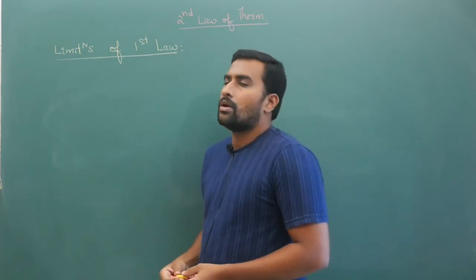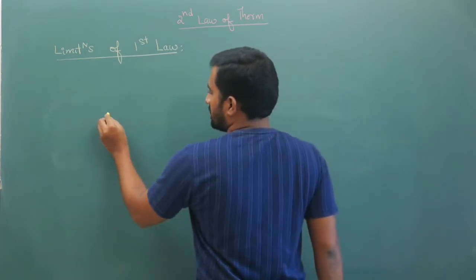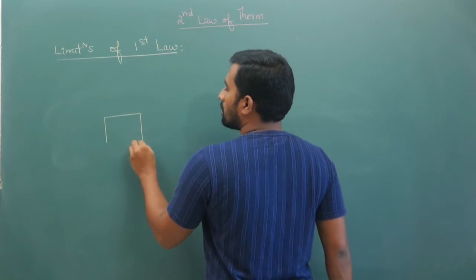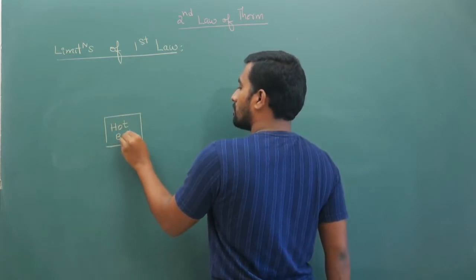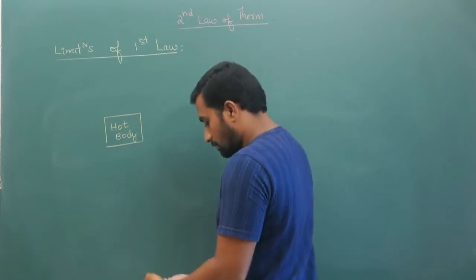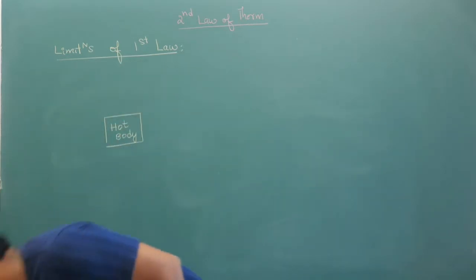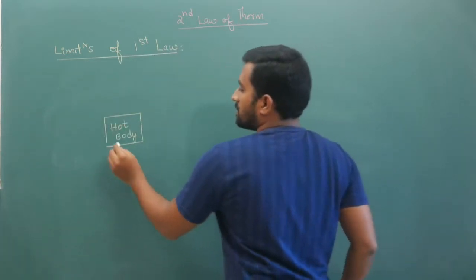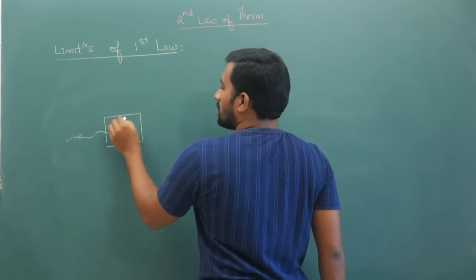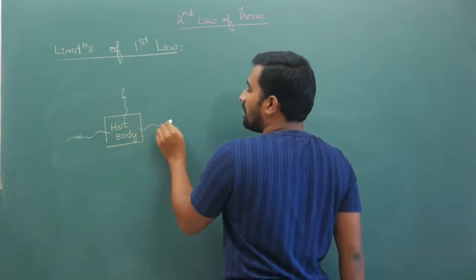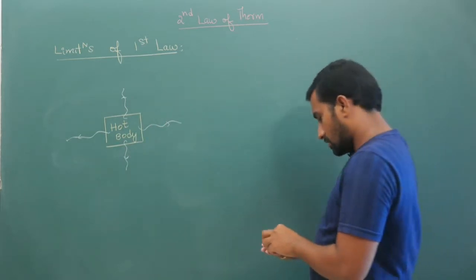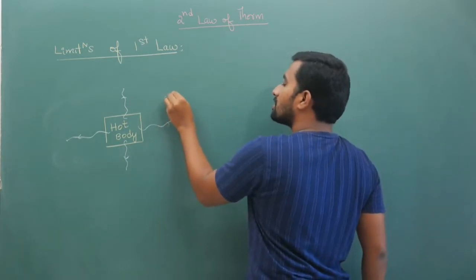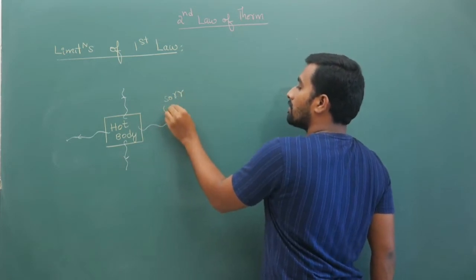Normally, for example, if you have a hot body at high temperature, this hot body will start giving out heat energy to the surroundings. Now your surroundings is your cold body.